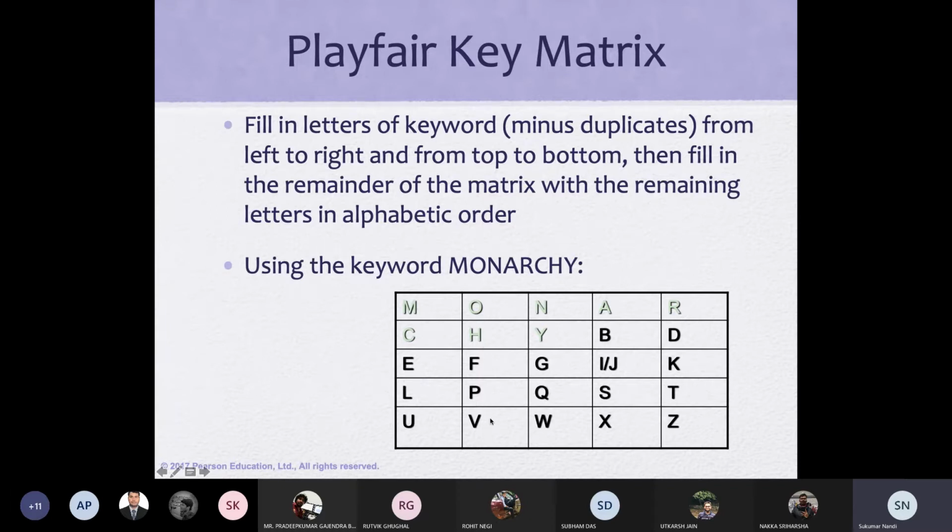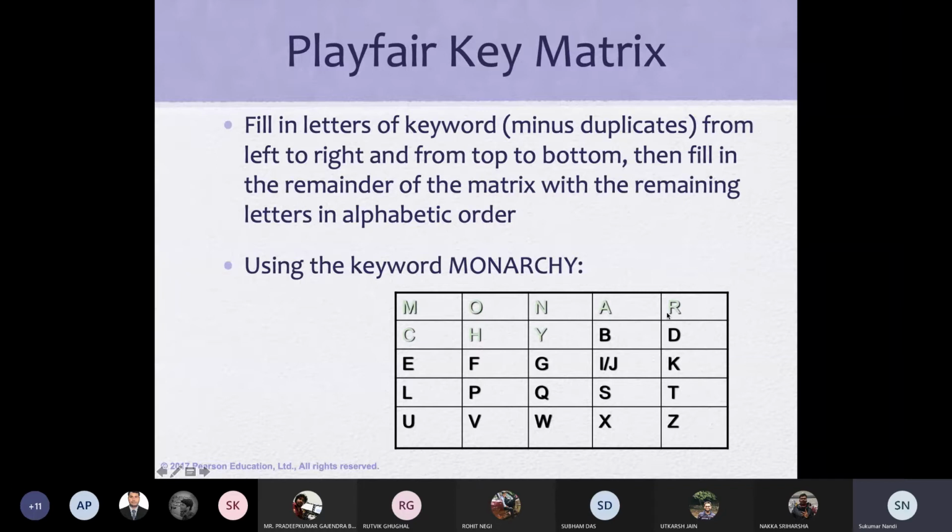PV can be replaced by VO. This convention can be used if they are not in the same column or same row. Then, for example, H and S, you can continue either column-wise or row-wise. Even H and S can be replaced by V and B. This convention is known and used for replacement.